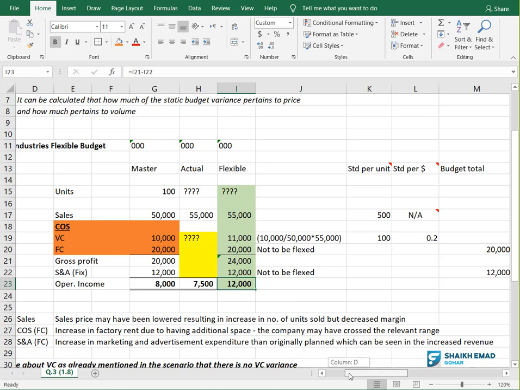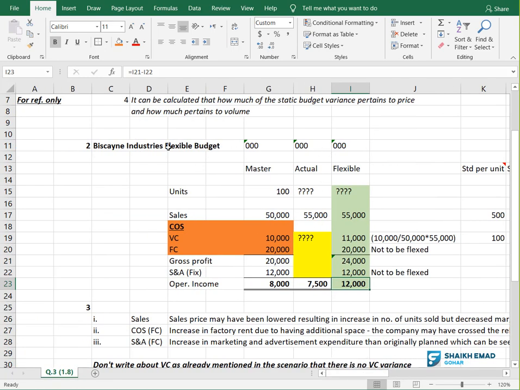So this is the answer for question number 2. When they ask you to create a flexible budget, you will only create this green area on your exam screen. All the remaining is just for your notes. They will give you a notepad to do your calculations. You will do it there. Don't write all this on the screen. Only write this green area. You will tell them how I got the 12,000. Okay, is everyone clear?